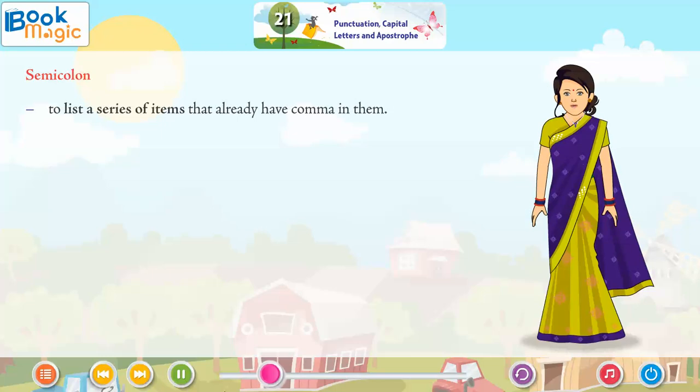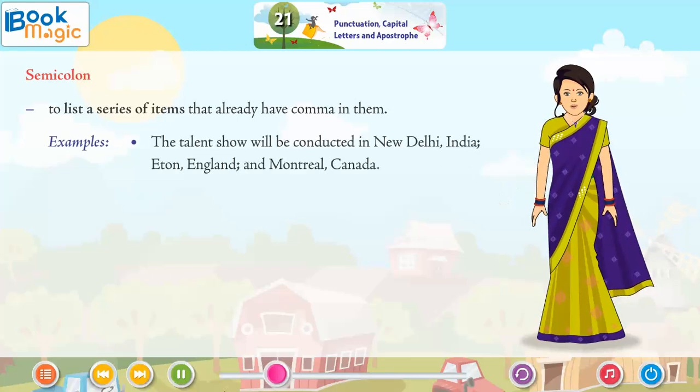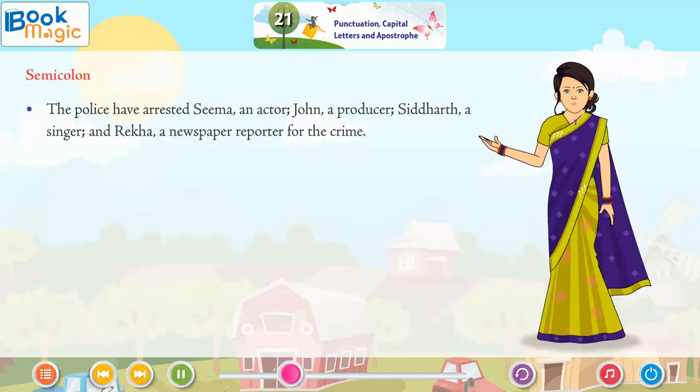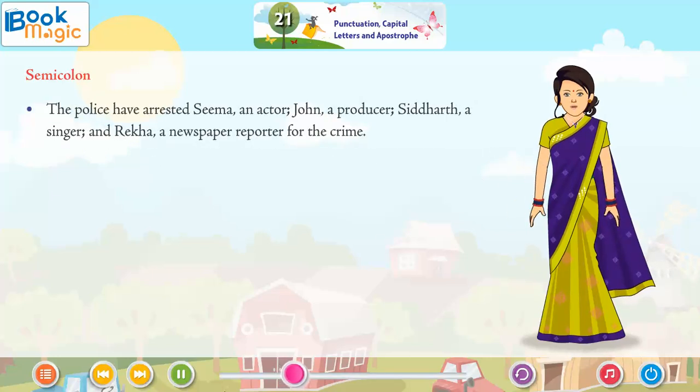To list a series of items that already have commas in them. Examples: The talent show will be conducted in New Delhi, India; Eton, England; and Montreal, Canada. The police have arrested Seema, an actor; John, a producer; Siddharth, a singer; and Rekha, a newspaper reporter, for the crime.